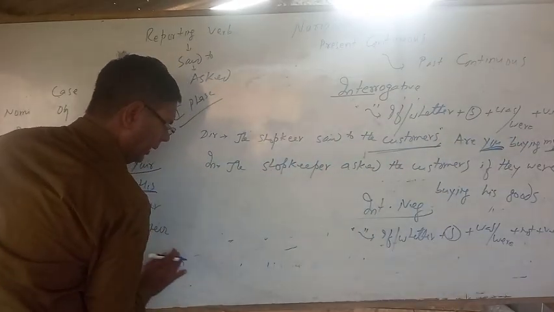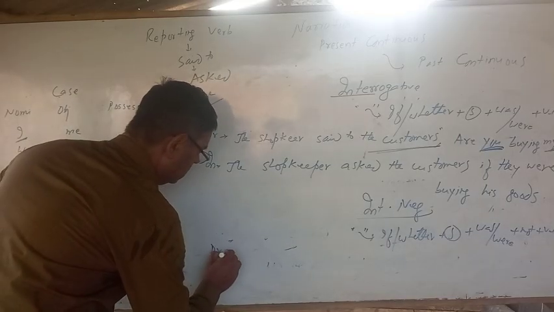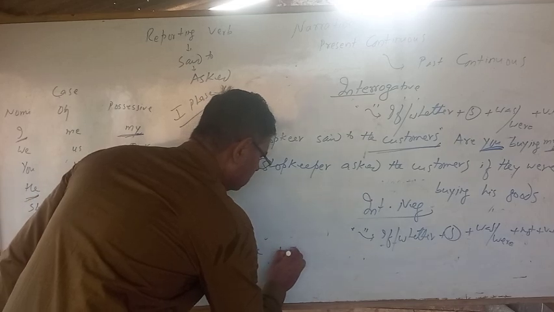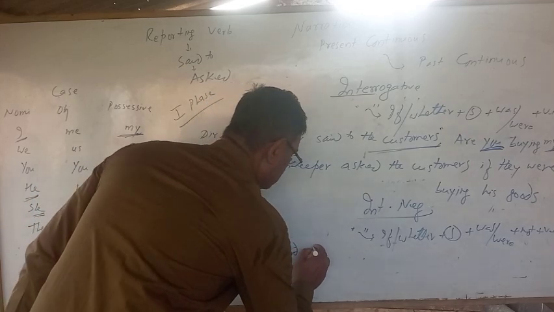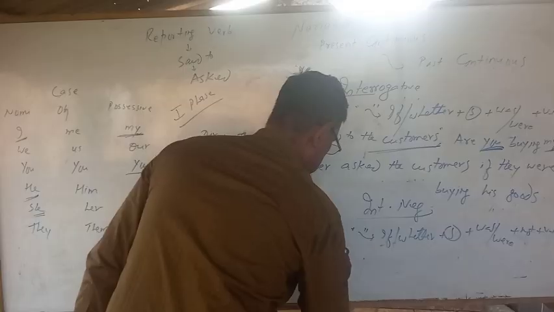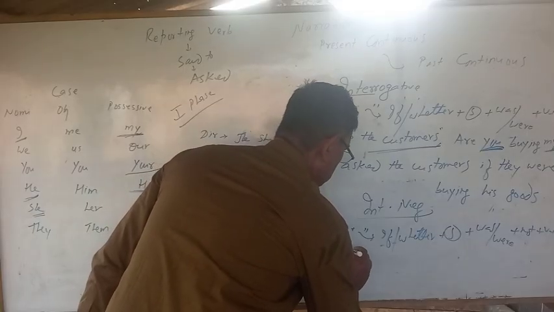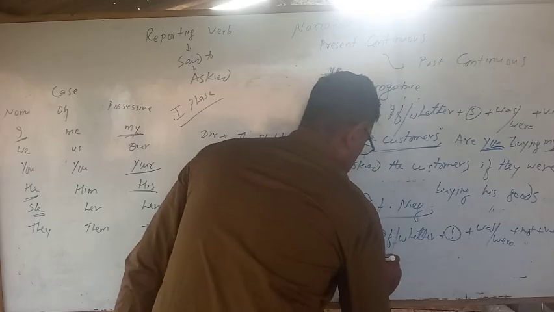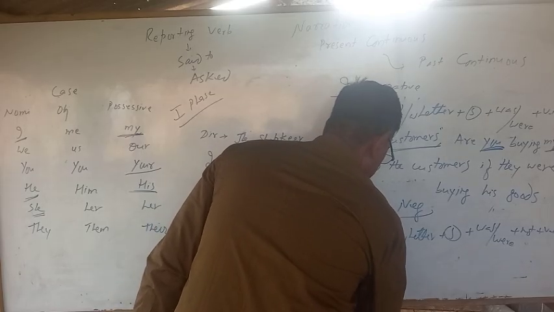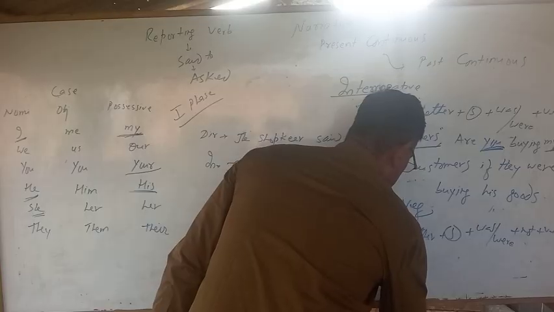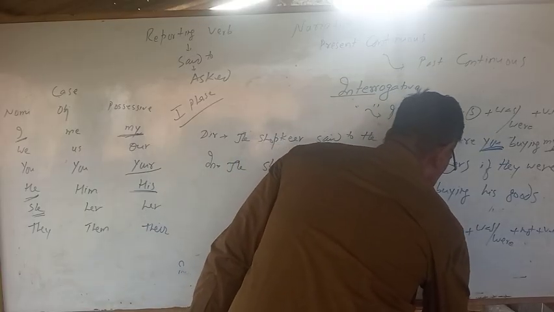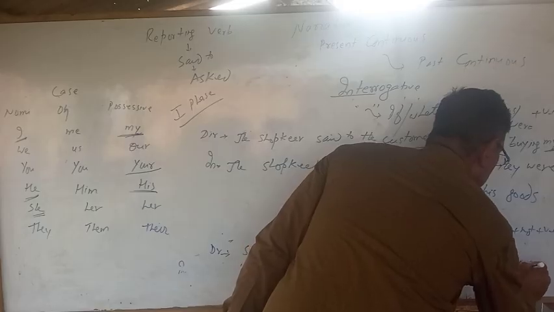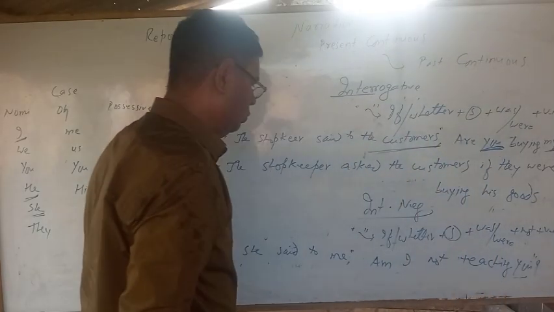Now look at the sentence. Direct and indirect negative.